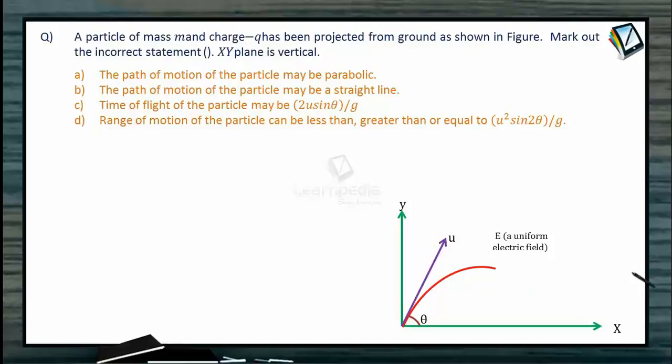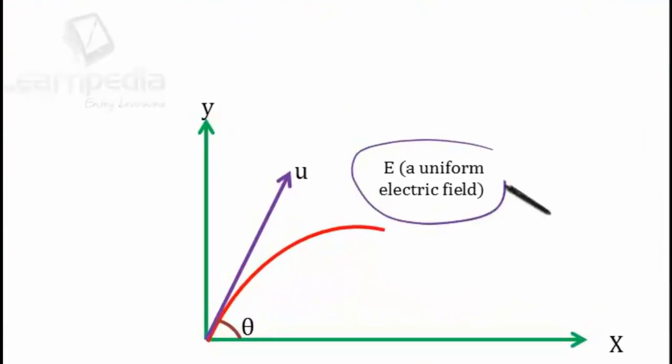A particle of mass m and charge q has been projected from ground as shown in figure. Mark out the incorrect statement. XY plane is vertical. So here electric field is uniform, but direction of electric field is not specified. That is the problem. So we can assume any direction for this electric field because we have to mark out